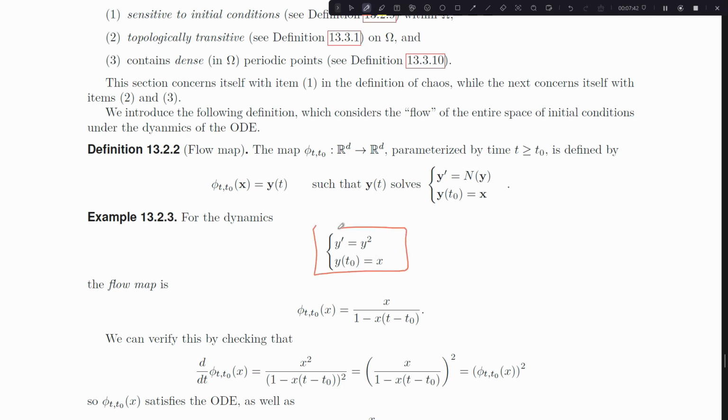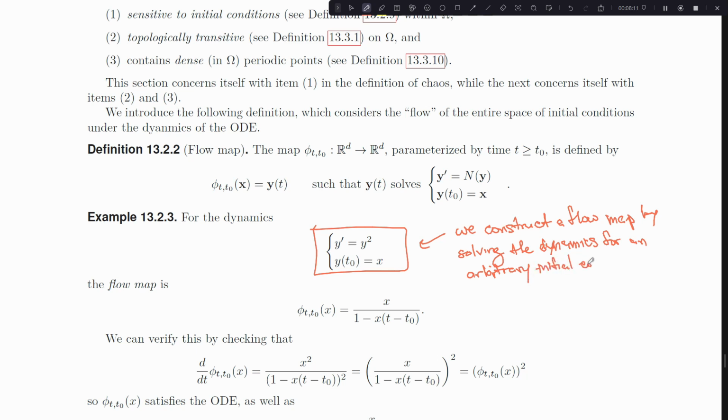And that's because I'm going to construct the flow map to this, right? So the way we construct a flow map is by solving the dynamics for an arbitrary initial condition x.